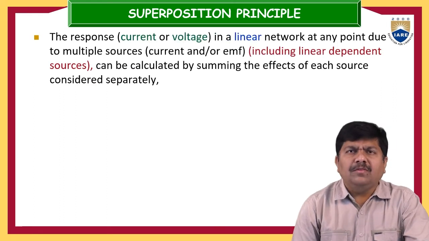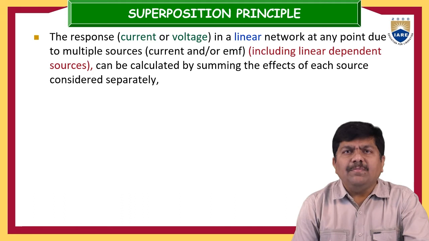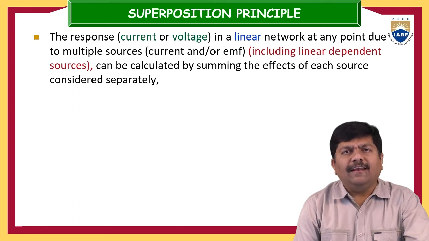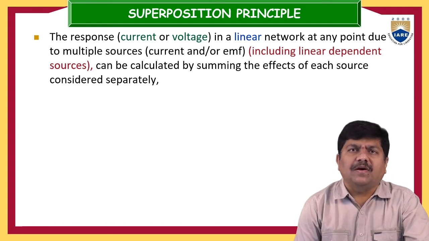In the broad sense, the superposition principle or superposition theorem concerns the response. What do you mean by response? Response is nothing but output, and cause is nothing but input. So, input and output, just like cause and response. If you give any voltage or current as an input to any passive element or any electrical component, then definitely you can see the response.